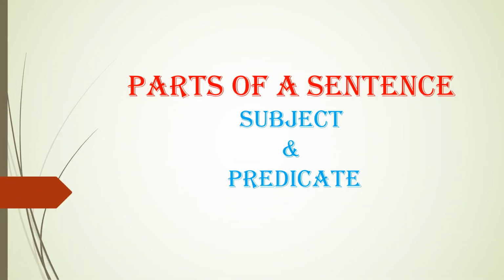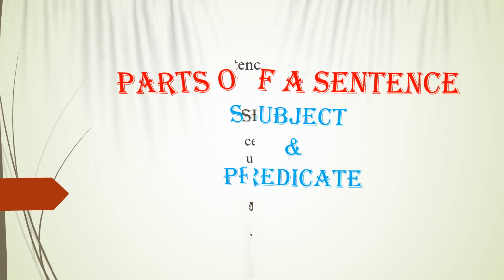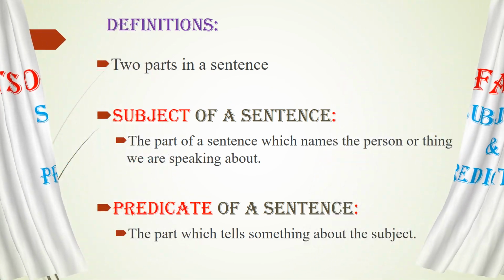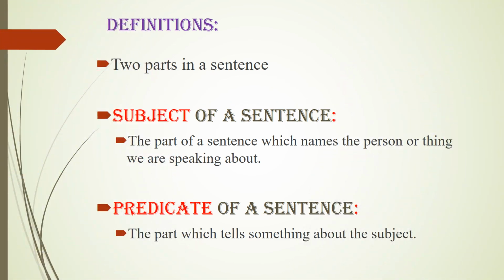Now moving towards the parts of a sentence. We basically have two main parts of a sentence that are known as subject and predicate. When we make a sentence, we name some person or thing and say something about that person or thing.